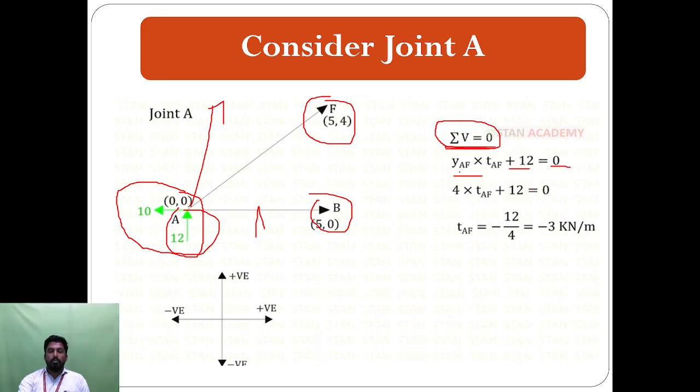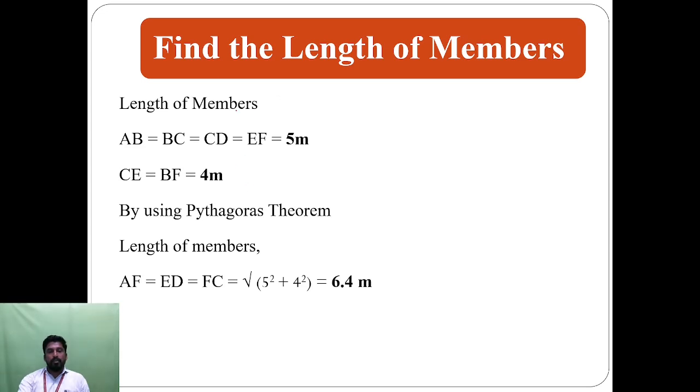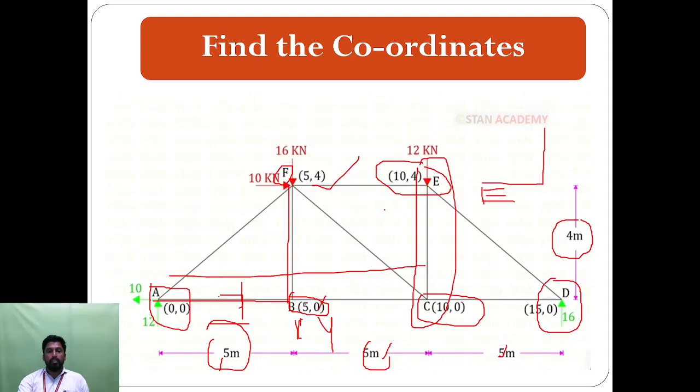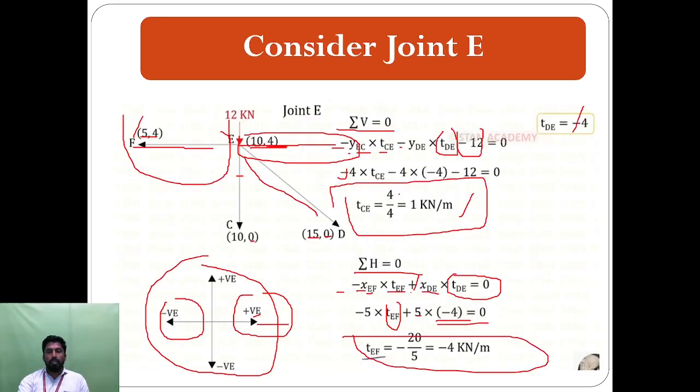So which comes out as AF. AF means here is 4, here is 0. So 4 minus 0, which comes out to 4 into TF plus 12 is equal to 0. From this equation we get the TAF, which comes out to 3 kilonewton per meter. Next, before this slide we have found all the tension members from point A, point F, point E and point C. So using these joints we are able to find the tension coefficients for the particular joints.